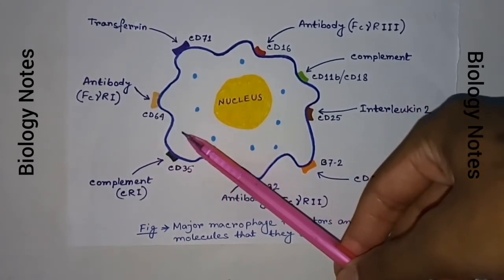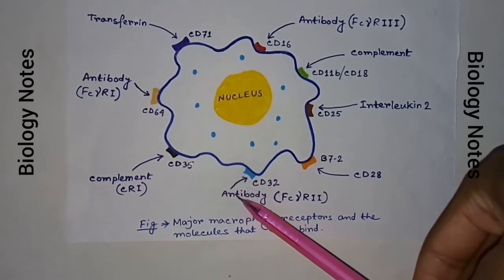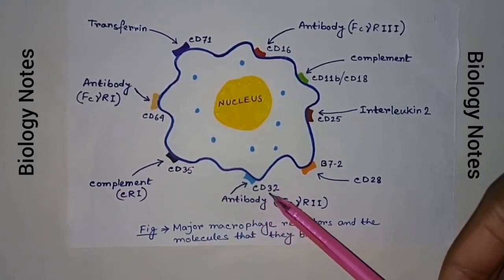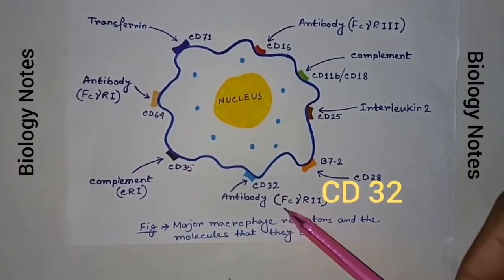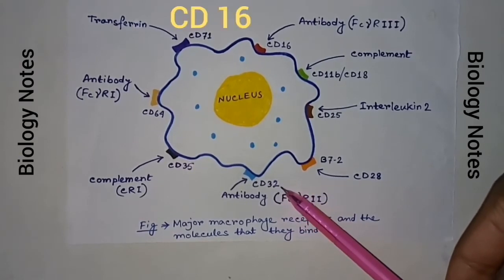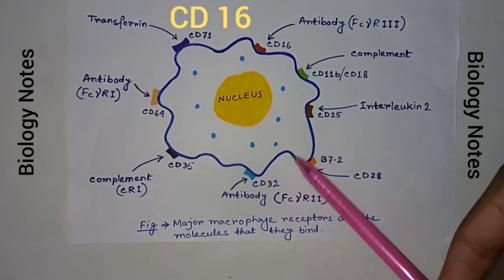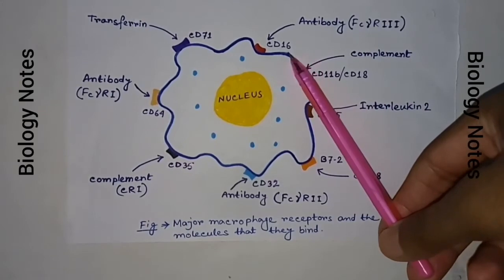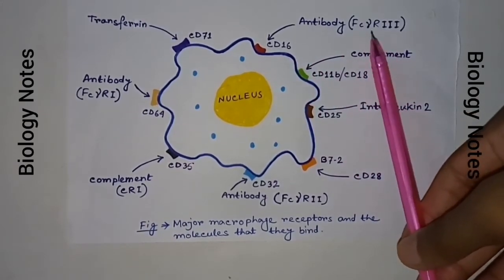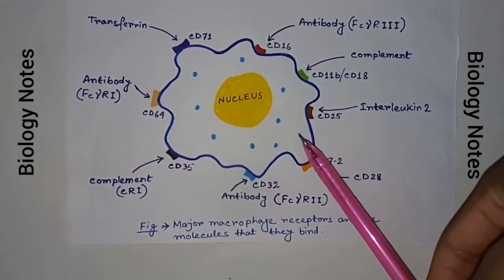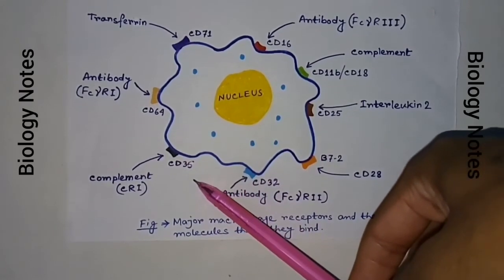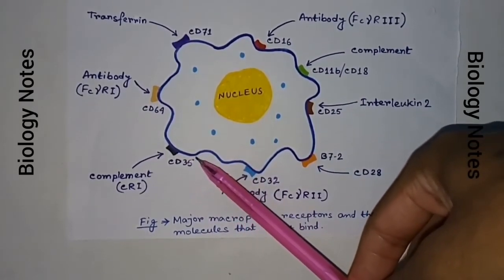Human macrophages also carry two other antibody receptors called Fc gamma R2 or CD32 and Fc gamma R3 or CD16. Mouse and human macrophages also have receptors for the complement component called C3b and some breakdown products.